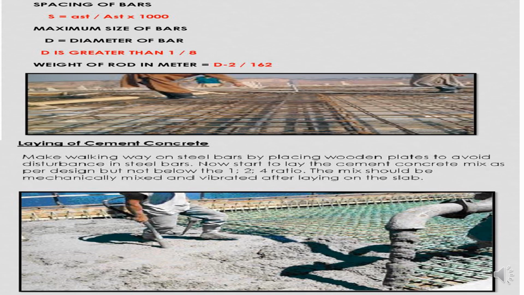Spacing of the bar: S is equal to Ast divided by Ast into 1000. Maximum size of the bars: D is equal to the diameter of the bar, D is less than 1 divided by 8 of the slab thickness. Weight of the rod per meter is equal to D squared divided by 162.